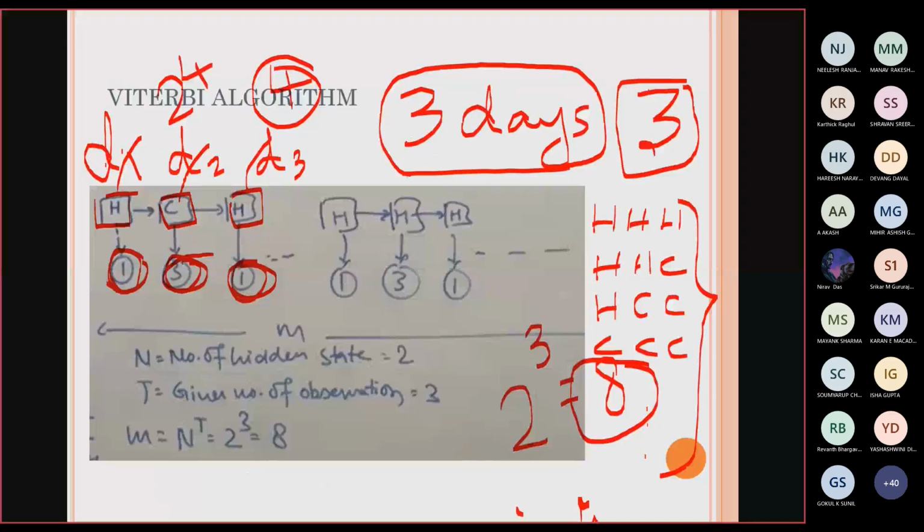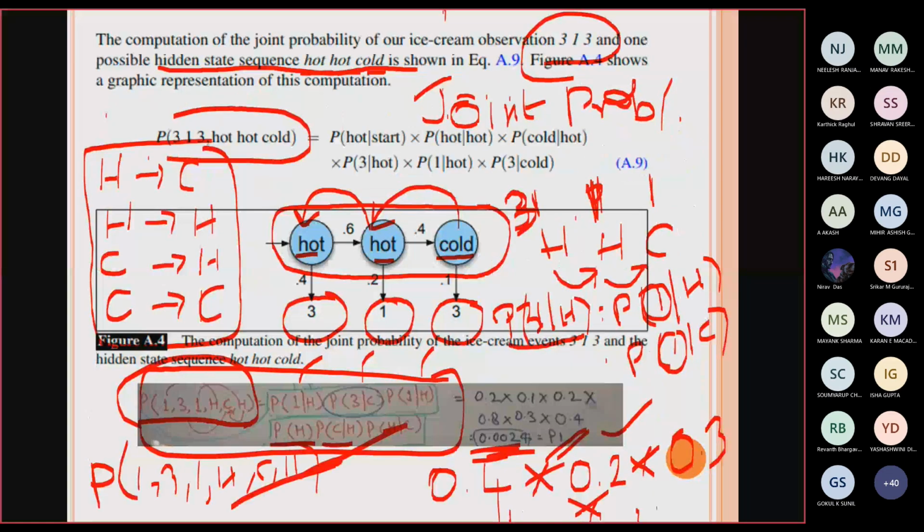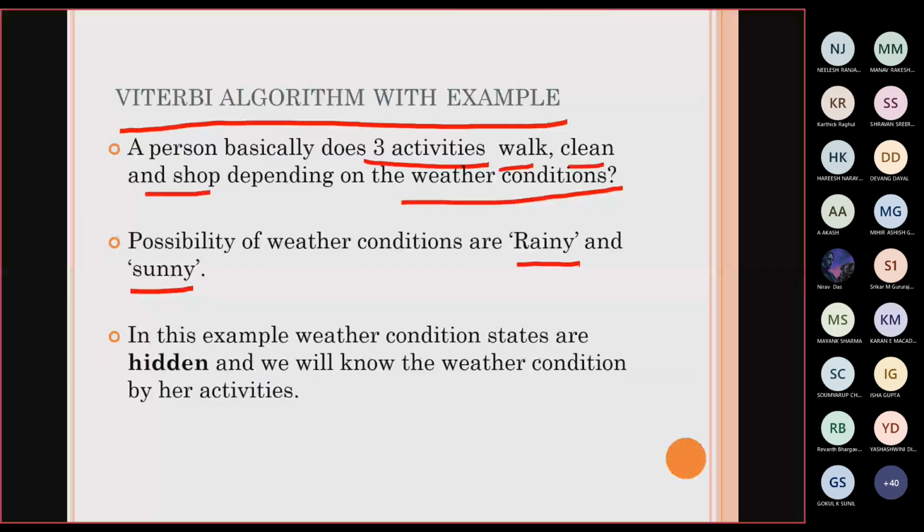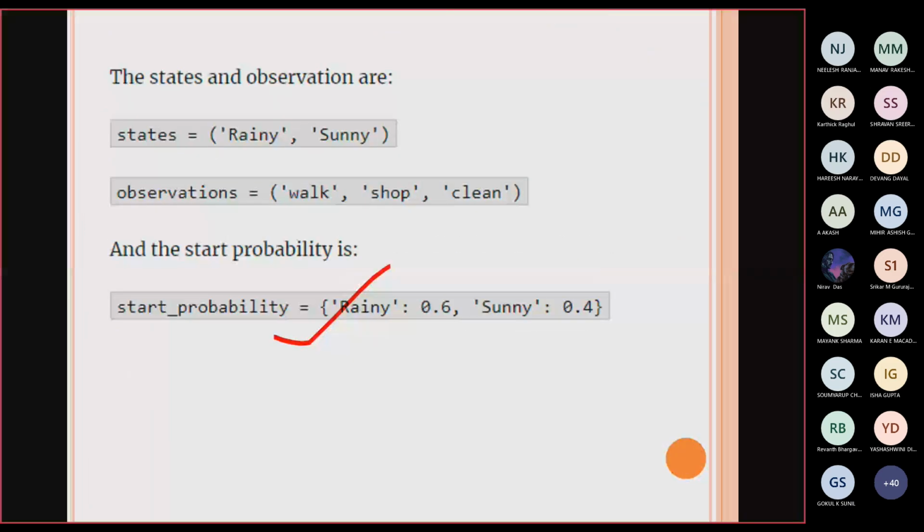Using this HMM model, just make sure that you know what the Viterbi algorithm is and what type of probability it uses. That alone you can go through.